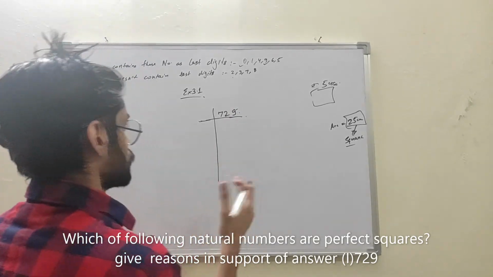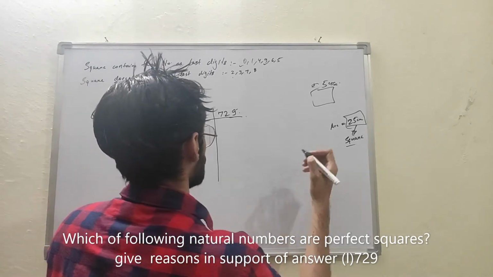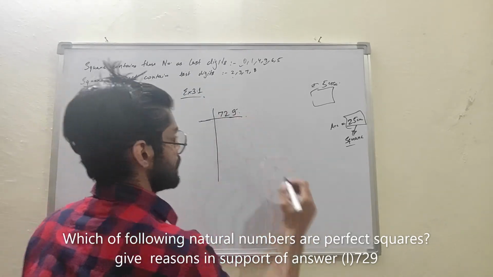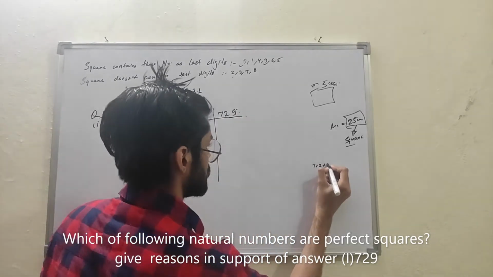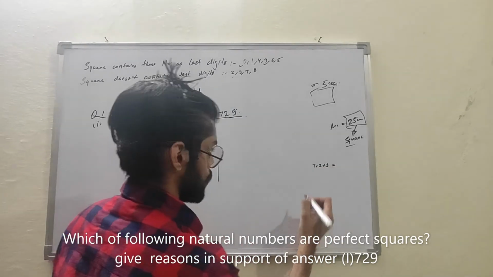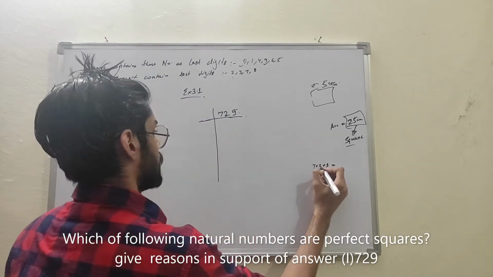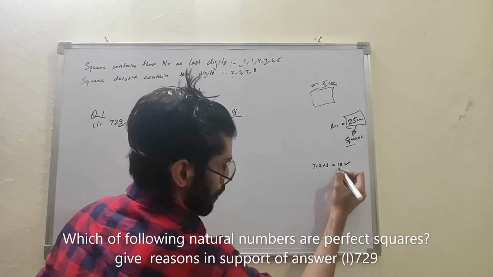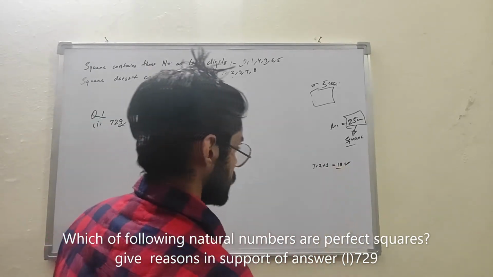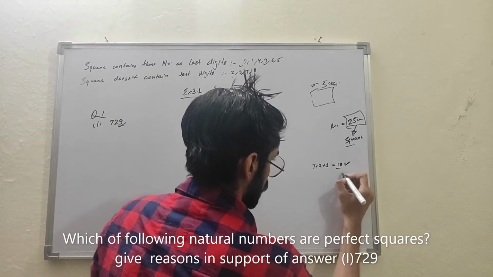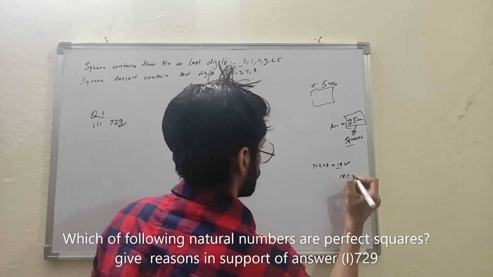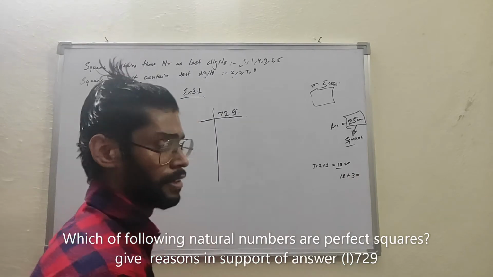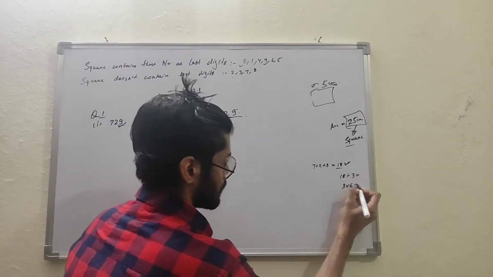The divisibility property of 3 is, if we add these digits 7 plus 2 plus 9, 7 plus 2 is 9, and 9 plus 9 is 18. This number 18 comes in the table of 3, because 3 into 6 is 18.